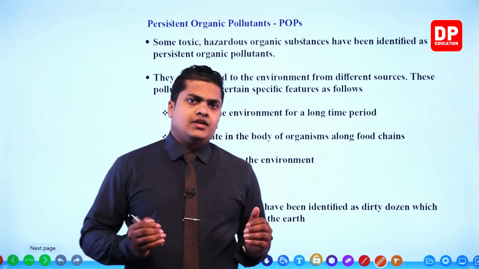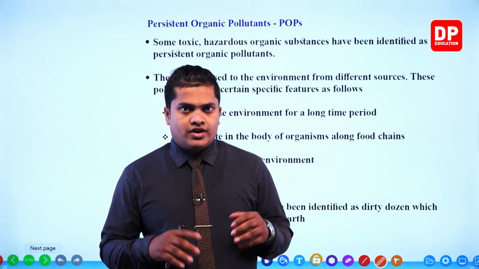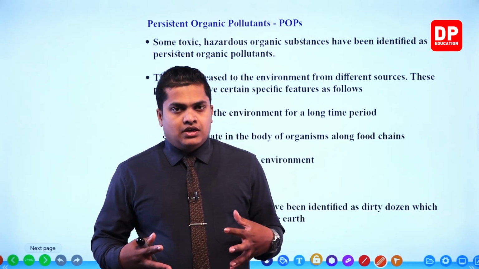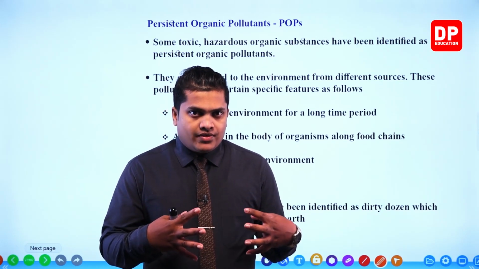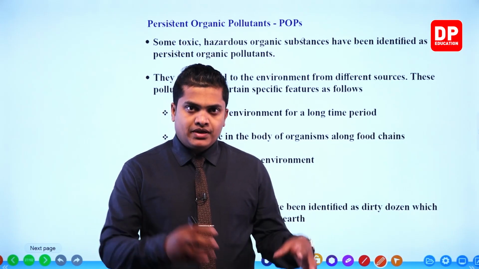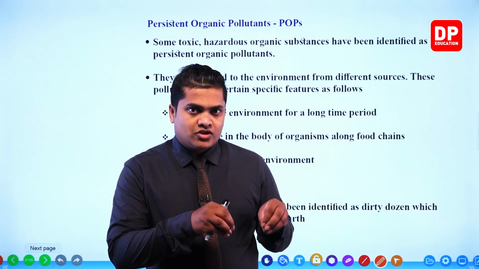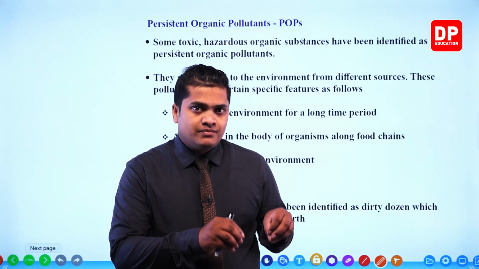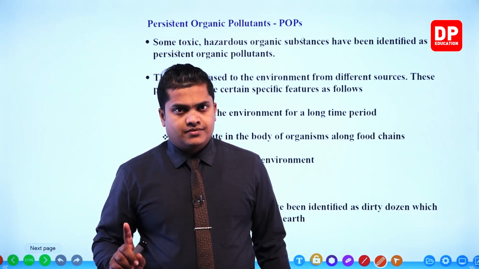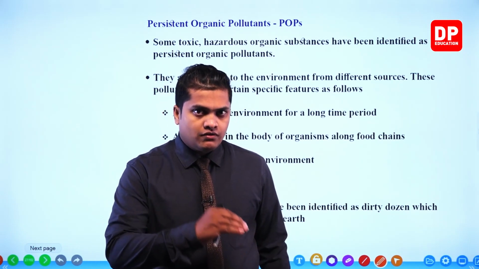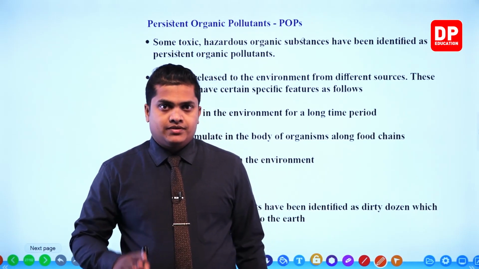When a certain organism has a certain amount of persistent organic pollutants, that means POPs, and then another organism consumes that particular organism, what will happen? The POPs contained within that smaller organism will definitely pass to the larger organism. So along food chains, they can pass from one organism to another.